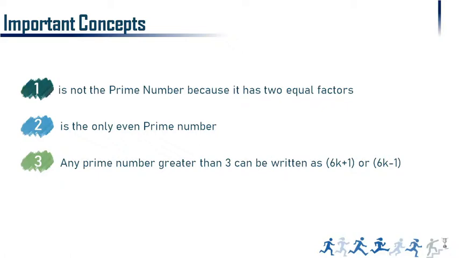What is a prime number? I already told you friends, 1 is not a prime number because it has 2 equal factors. So 1 is always unique. The number should also be unique, that is our aim. 2 is the only even prime number. 2 is a prime number, but that is the only even prime number. Another characteristic is that any prime number greater than 3 can be written as 6k plus 1 or 6k minus 1. Friends, you can apply this formula. Just take the chart and apply 6k plus 1 or 6k minus 1, and that will confirm these characteristics.